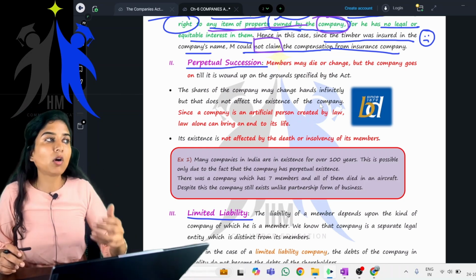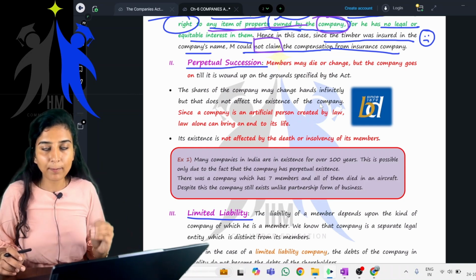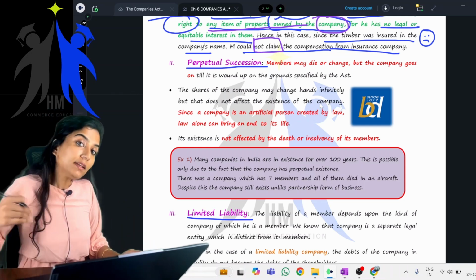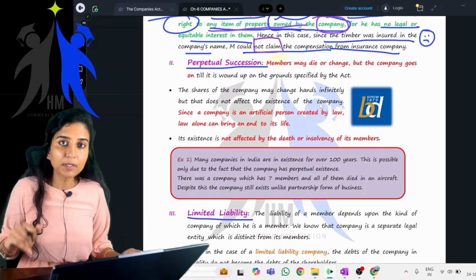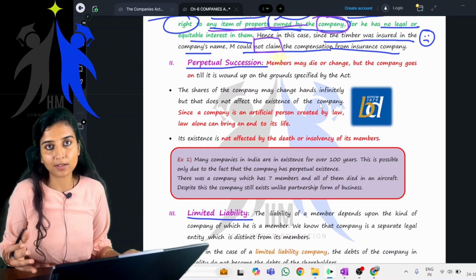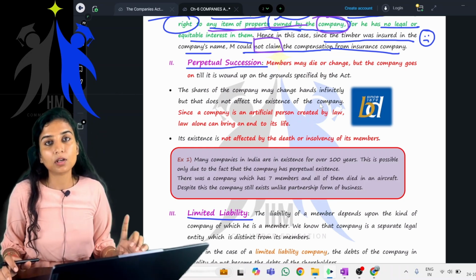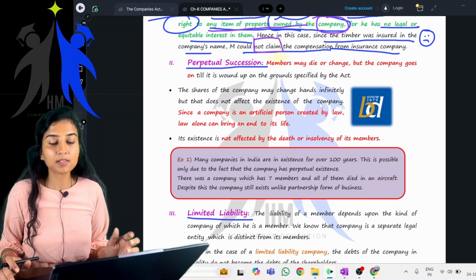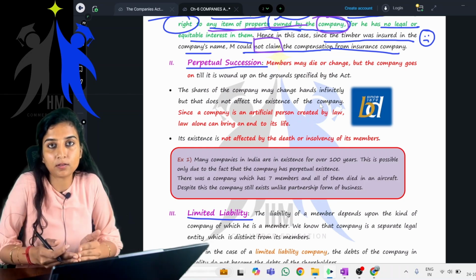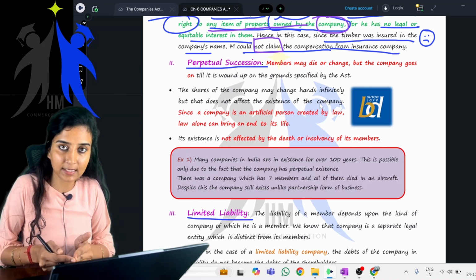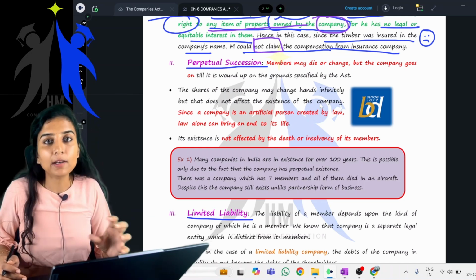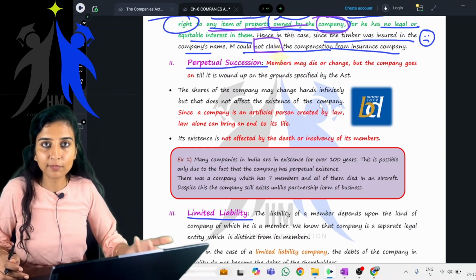Now what happens if all the members die? Do you think the company will also die? It's a question. The answer is no. Why, ma'am? Because the company came into existence by law, by the act of law.